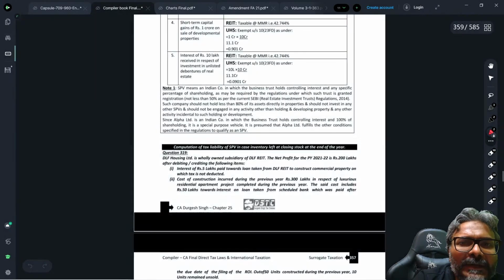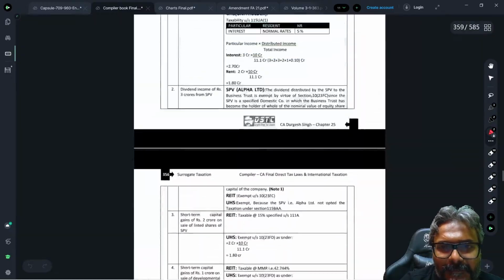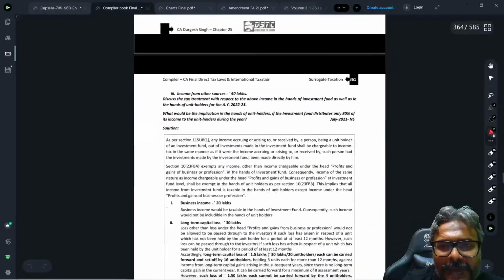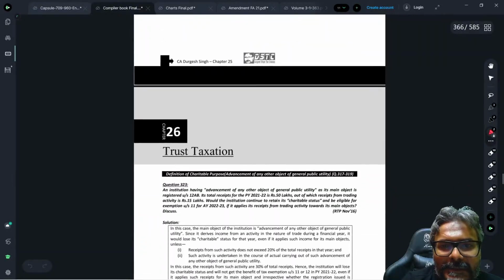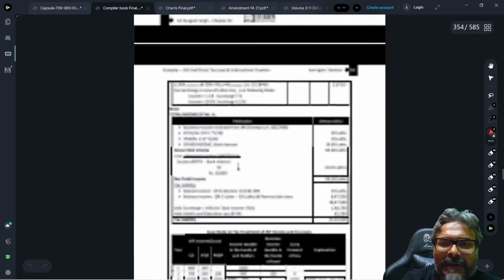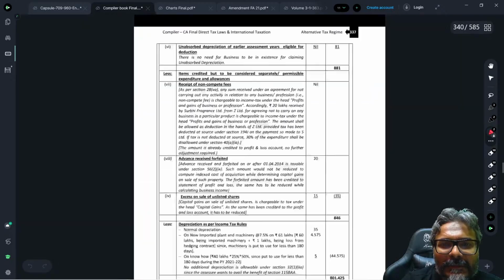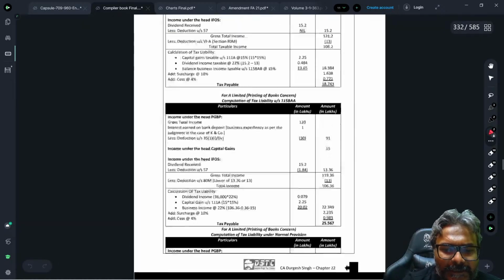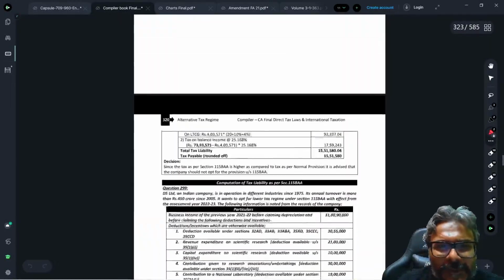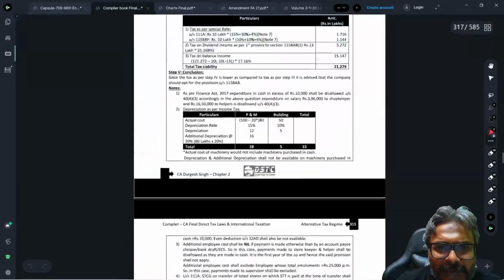Now we go to the amalgamation and demerger, students. Let's start amalgamation demerger, capital gains implication. As I told you, students, I'll be doing the practical questions on the amalgamation demerger on capital gains, and finally the exemption. Exemption hardly will take time. These are small things. Half an hour more. We are done with both the things together.